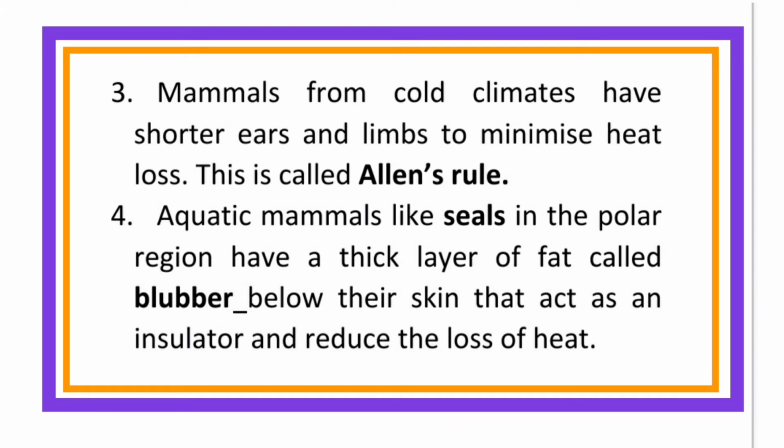Mammals from cold climates have shorter ears and limbs to minimize heat loss. This is called Allen's rule. Aquatic mammals like seals in the polar region have a thick layer of fat called blubber below their skin that acts as an insulator and reduces the loss of heat.